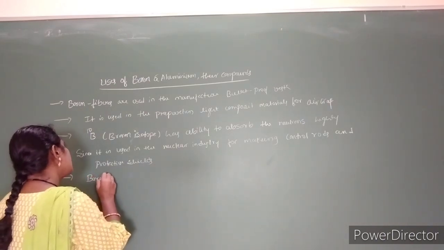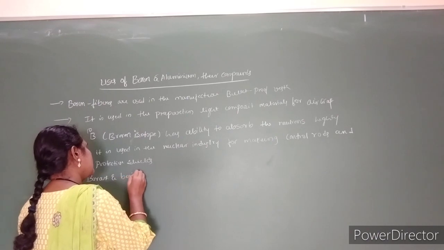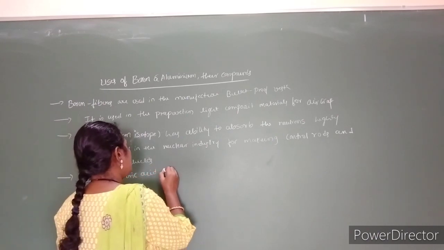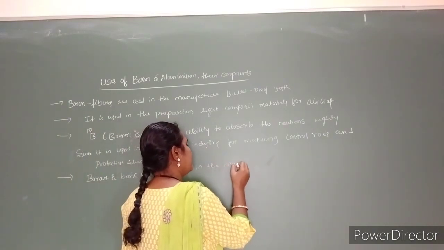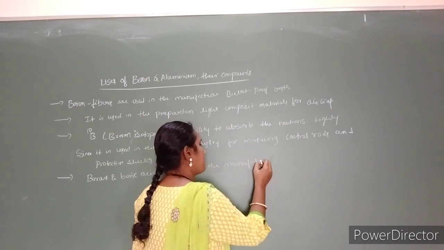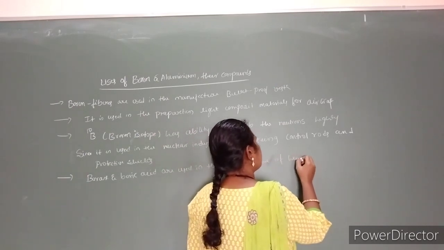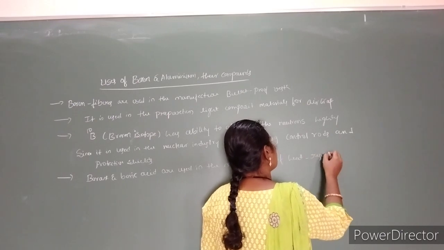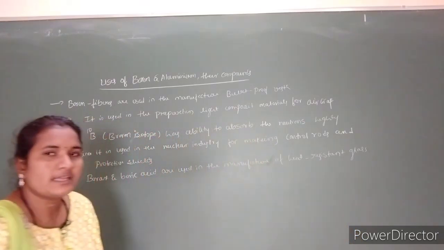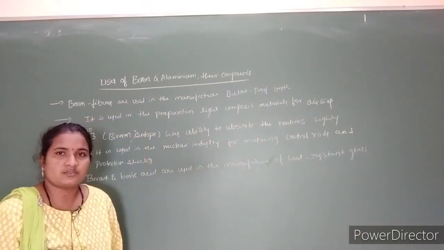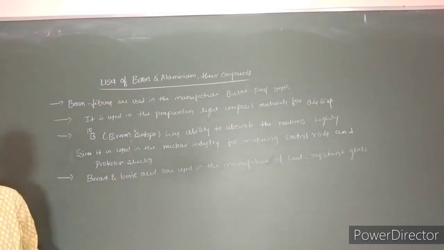Borax and boric acid are used in the manufacture of heat resistant glasses. Borax as well as boric acid have the capacity to resist heat, so that is why they are used in the preparation of heat resistant glasses. Okay, and also these are used in glass wool and fiberglass preparation.